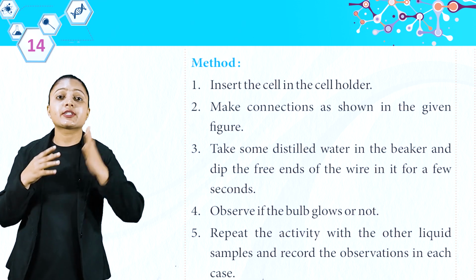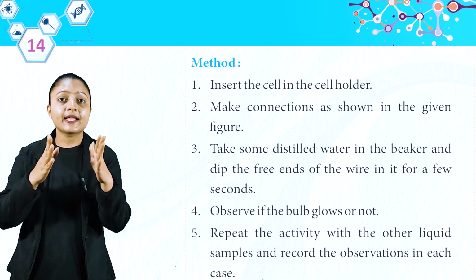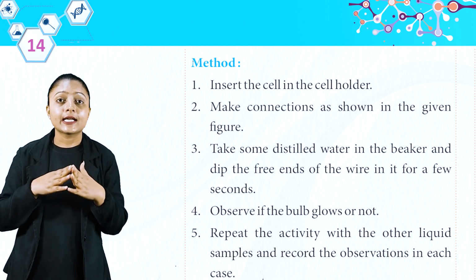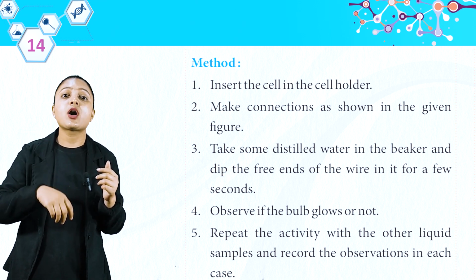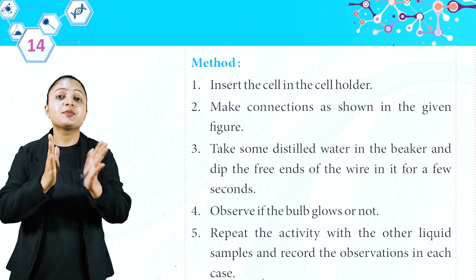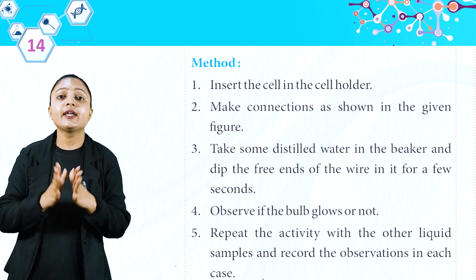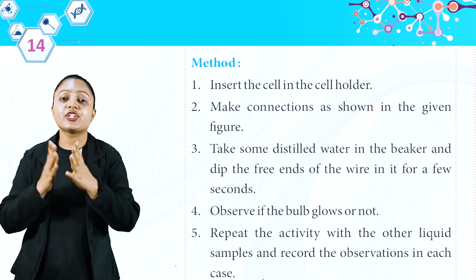Method: first, insert the cell in the cell holder. Second, make the connections as shown in the given figure. Third, take some distilled water in the beaker and dip the free ends of the wire in it for a few seconds. Fourth, observe whether the bulb glows or not. Fifth, repeat the activity with the other liquid samples and record the observations in each case.